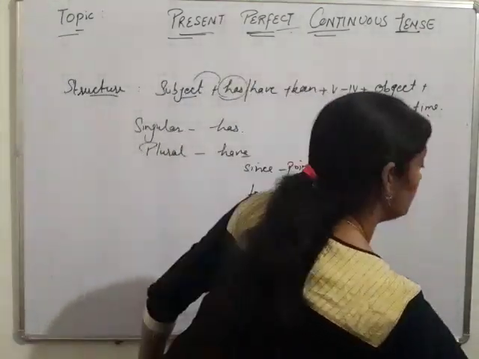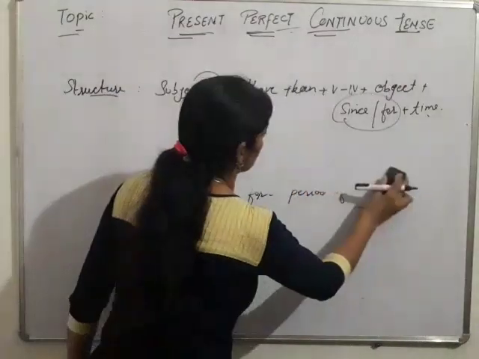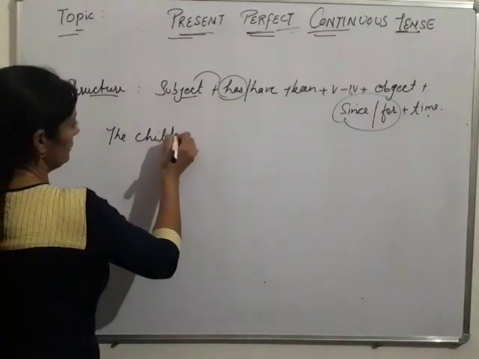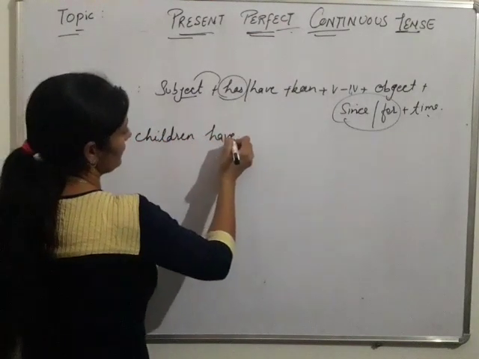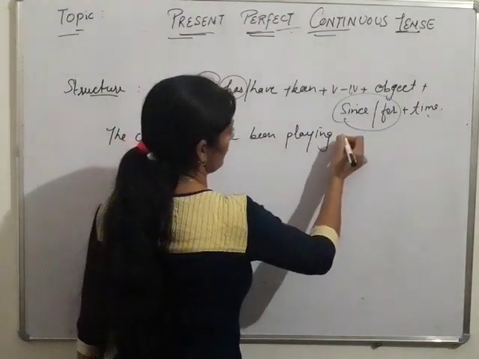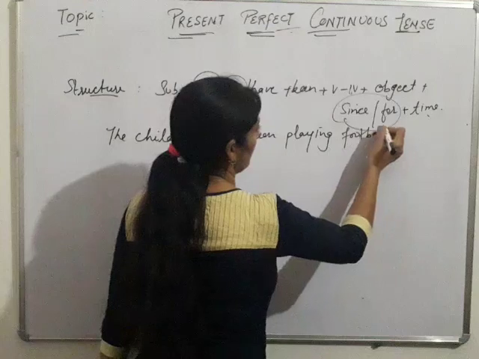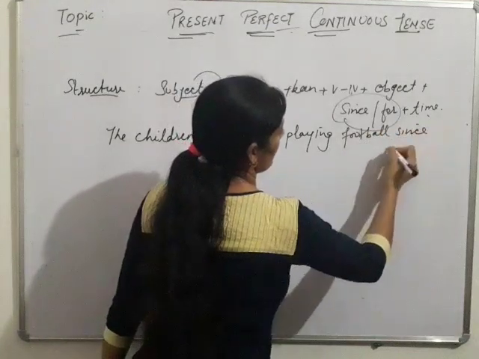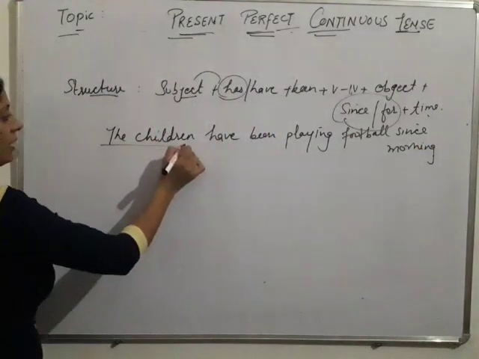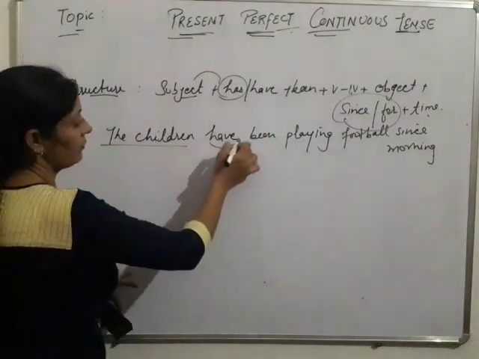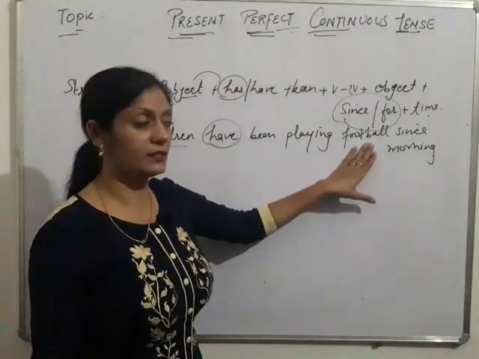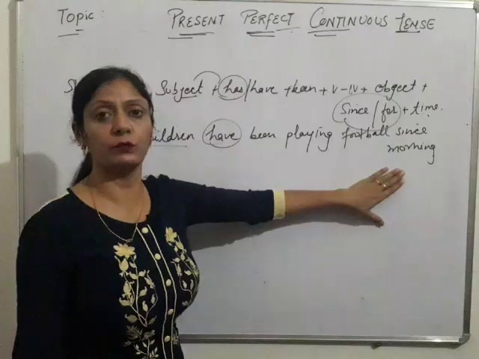For example, the children have been playing football since morning. The children, our subject is plural, so we have used here have. The children have been playing, object is there, then since morning, point of time is there.